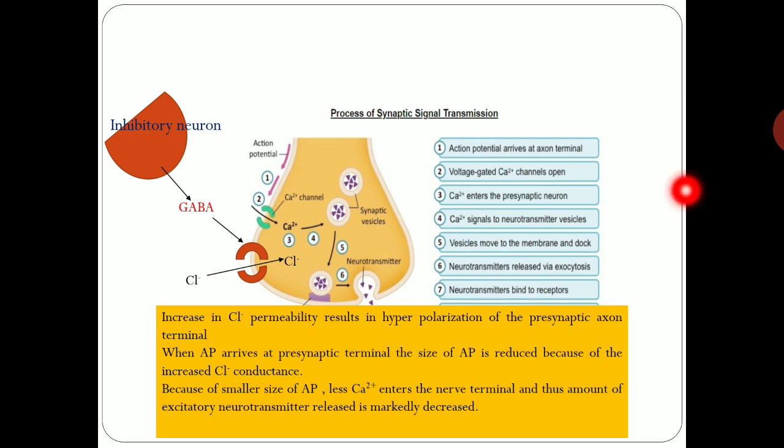So increased chloride permeability results in hyperpolarization of the presynaptic axon terminal, and when an action potential arrives at the presynaptic terminal, the size of the action potential is reduced because of increased chloride conductance. Because of the smaller size of the action potential, less calcium enters into the nerve terminal, and thus the amount of excitatory neurotransmitter release is markedly decreased.